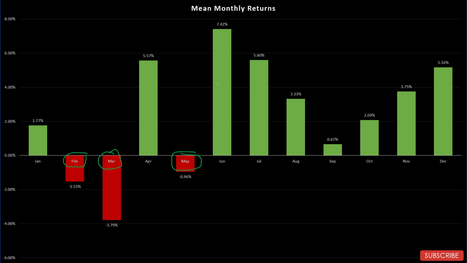But there are a few months which have given very good returns. For example, June, 7.42% return. July, 5.6%. April, 5.5%. December, 5.16%. So there are very good months as well, but there are 3 months which are not good for this sector.